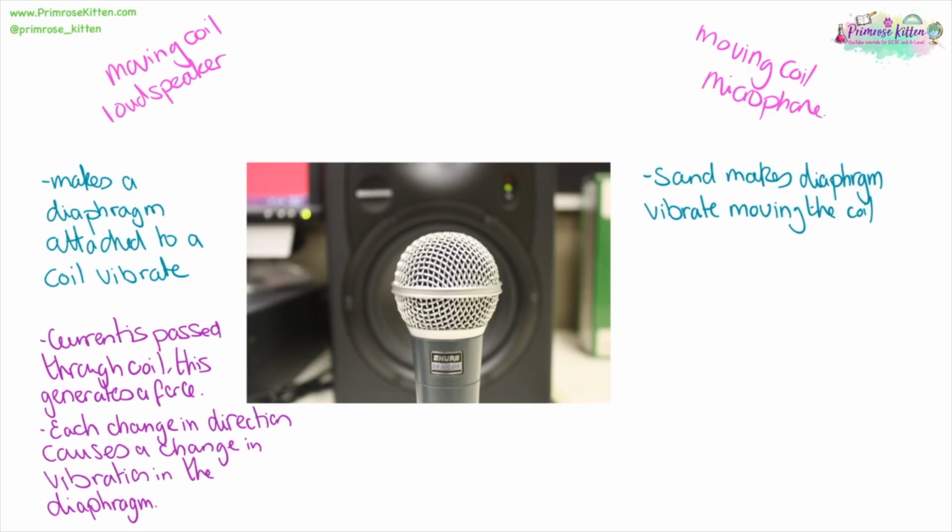A moving coil microphone works with the same principle but in the opposite direction. Sound causes the diaphragm to vibrate. The diaphragm is attached to the coil. The vibration of the diaphragm moves the coil, which is going to cause the coil to move backwards and forwards past the magnet.